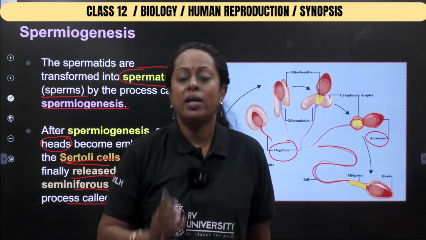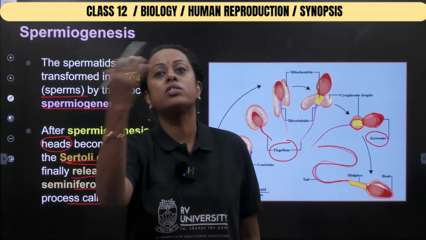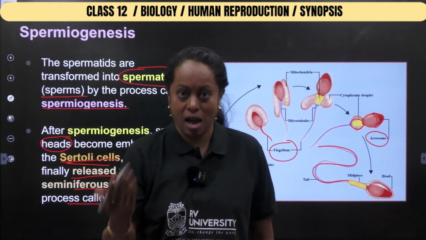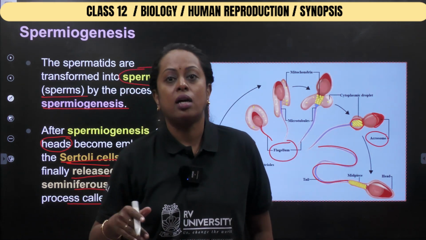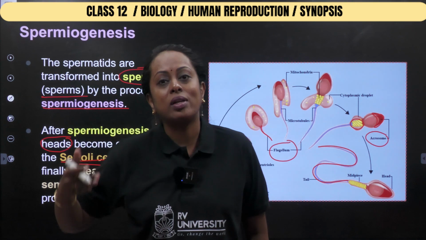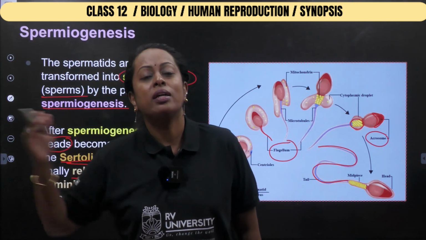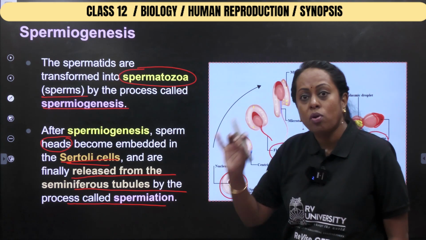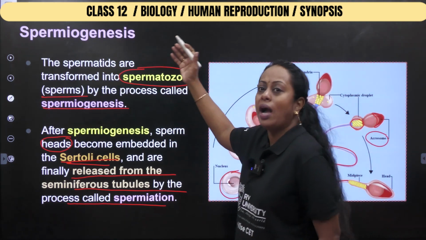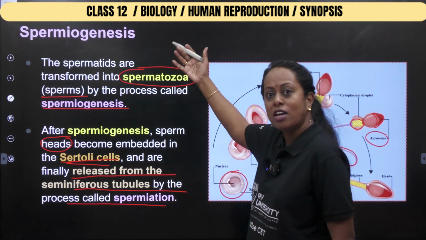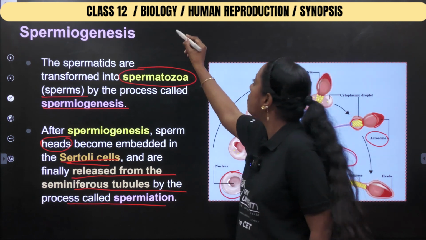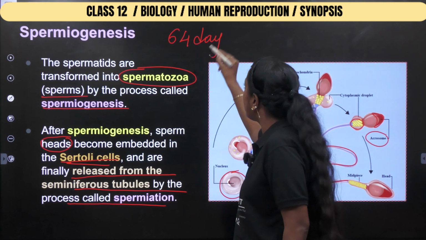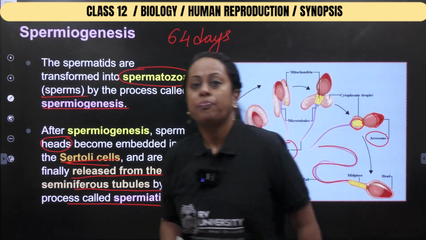So please remember all the terms which start with the letter S here. Spermatogenesis we studied. Next we studied spermiogenesis. Next we talked about the Sertoli cell which gave nourishment. And after that, the sperm is going to release itself and move away. That process is known as spermiation. And please do remember, the time required for one set of production of spermatogenesis to be completed is said to be 64 days. Make a note of this particular number. Okay?